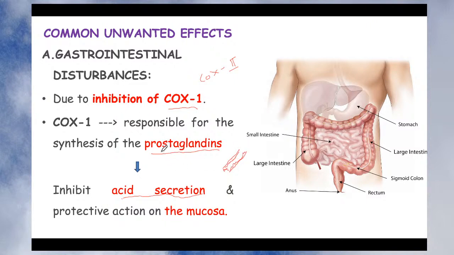Since the prostaglandin is inhibited, prostaglandin deficiency occurs in the stomach, and due to this deficiency, there is no inhibition of acid secretion. Now what is happening? Instead of inhibition of acid secretion, it increases the acid secretion. Also, no protective layer is formed, so this excess acid will come in contact with the GI system, and it produces different effects.